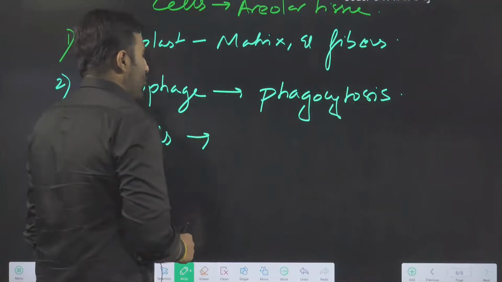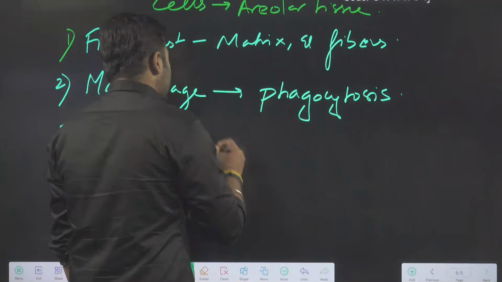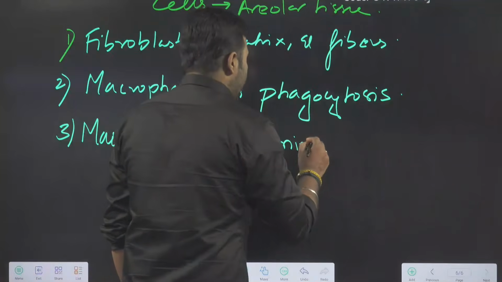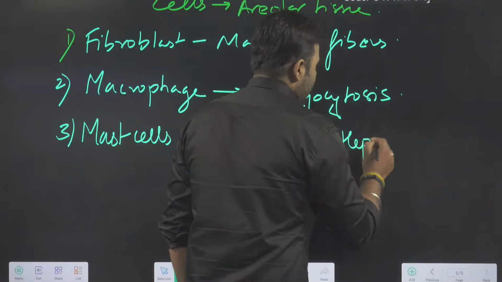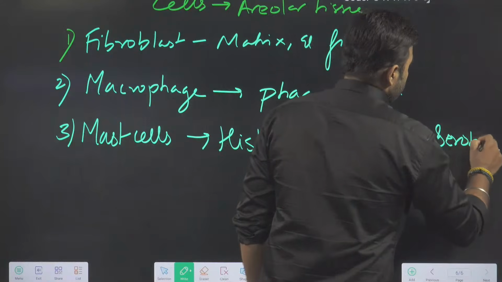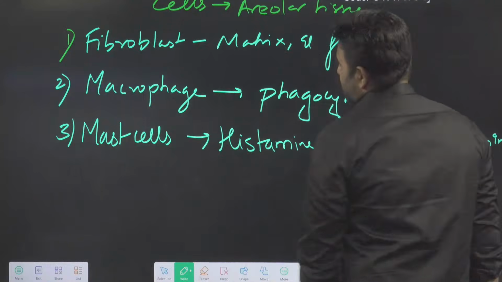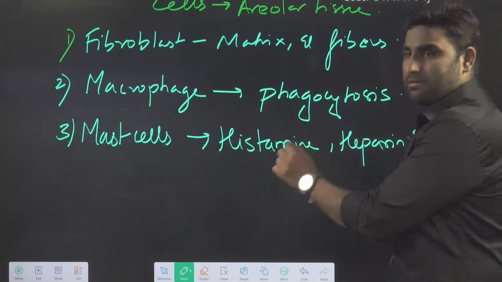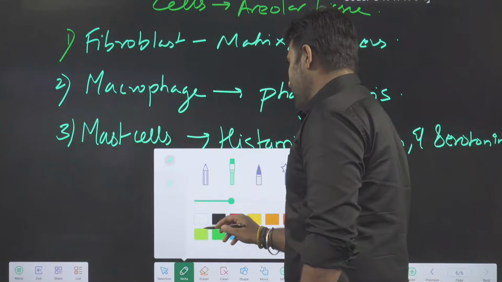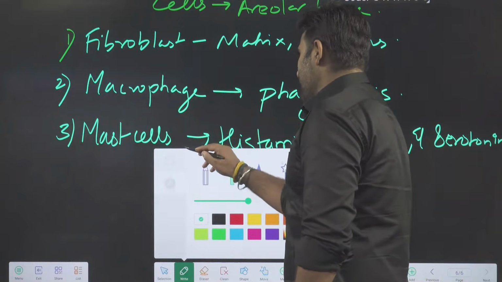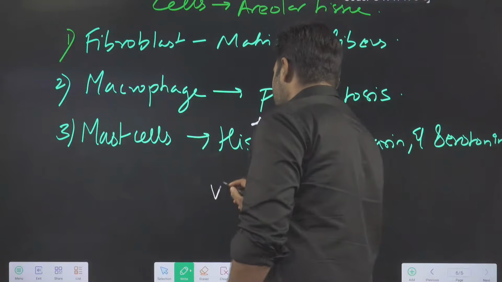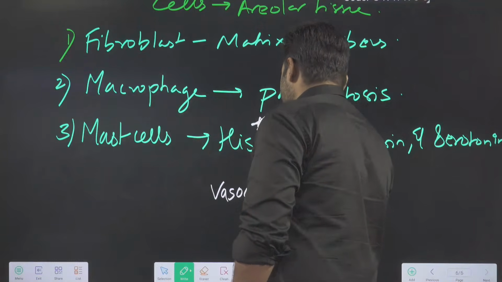Mast cells are having what inside them? Mast cells are storing histamine, heparin, and serotonin. Yes, mast cell is the main element here. Mast cell produces histamine. Histamine is very, very important. Histamine causes vasodilation.